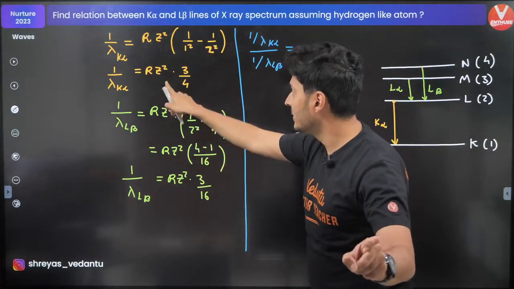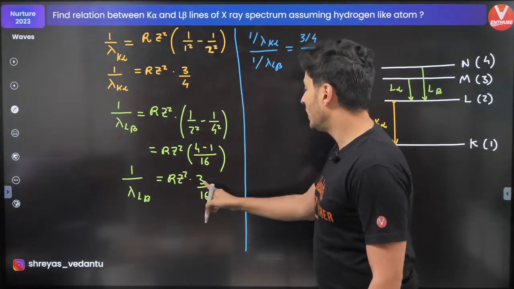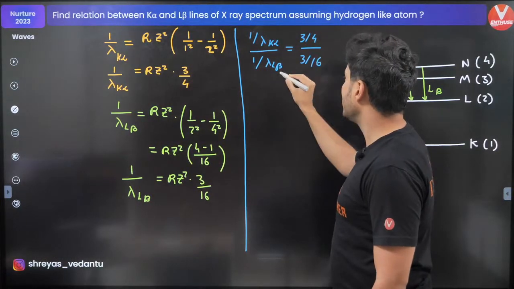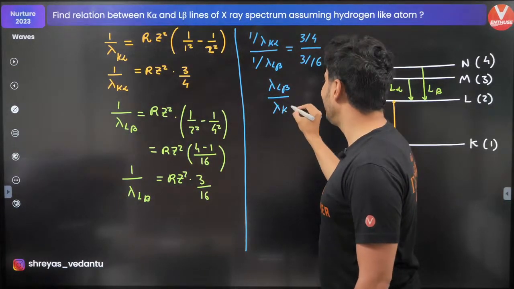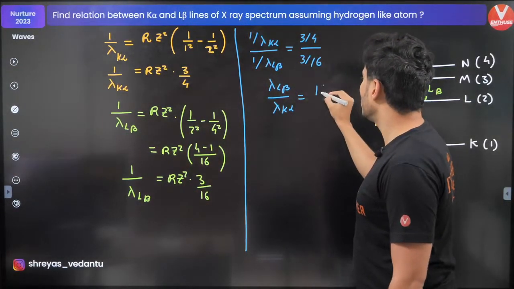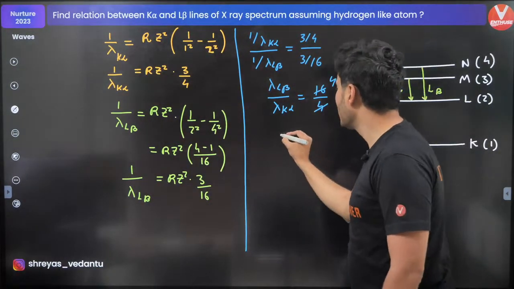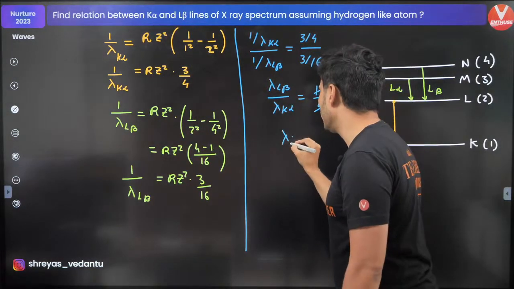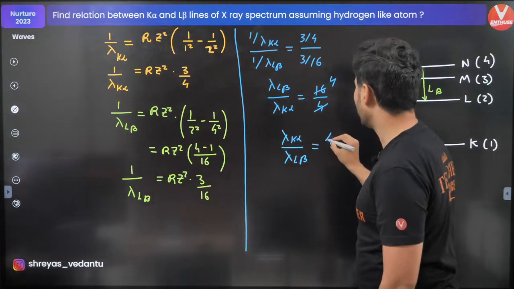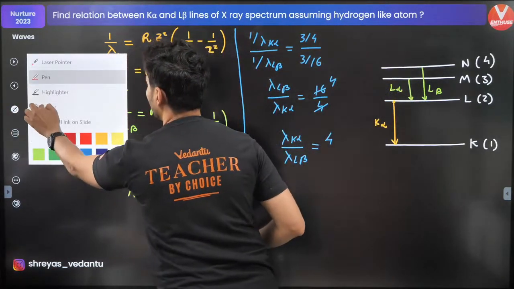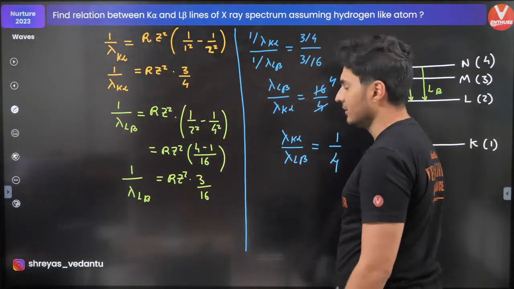Here as well as here is the same, so don't even bother writing it. On the top you have 3 by 4. At the bottom you have 3 by 16. So lambda of L beta upon lambda of k alpha will be 16 on the top, 4 below. So this will become 4 times. But I wanted to find the reverse. So lambda of k alpha upon lambda of L beta will be 1:4. I hope this is clear.